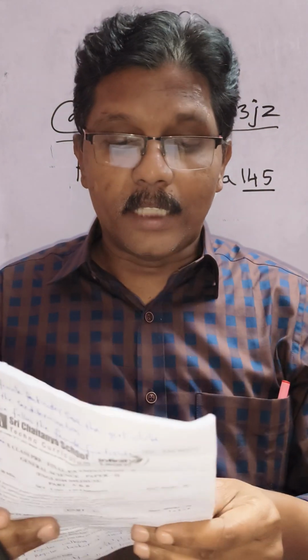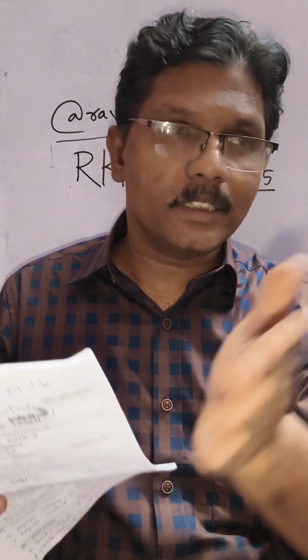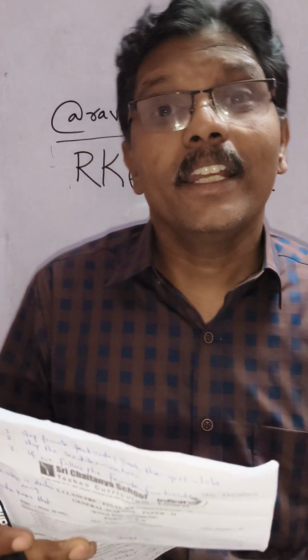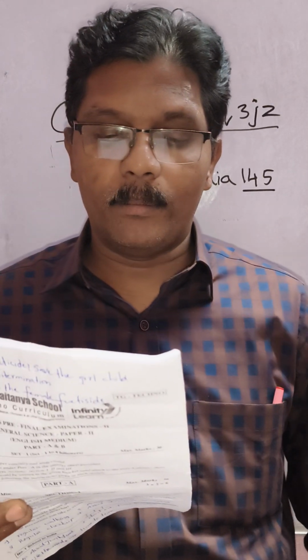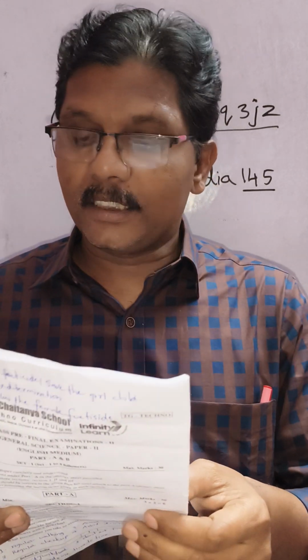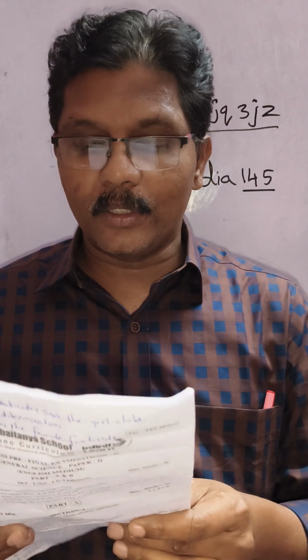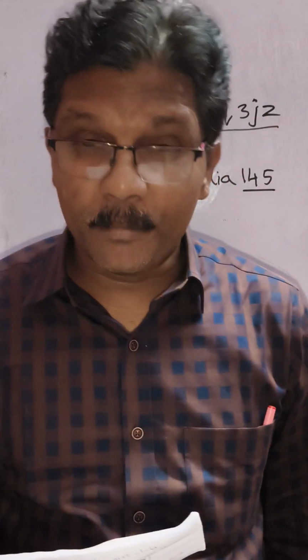I already explained that. In section 3, the seventh question is given from the first lesson, between pages 5 to 6, where this answer is there. The next, eighth question is given from the excretion lesson, page number 84. And the next question is given from the ninth lesson, Our Environment.